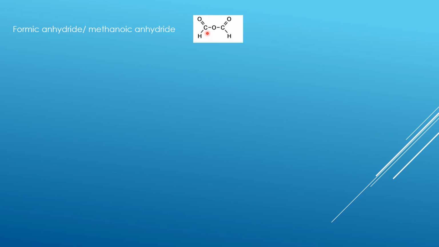So we have a C double bond O, OH group. This carbon lost the H group, so the H was attached to the oxygen here, and this particular carbon lost the OH group. So we have a 1 carbon carboxylic acid, therefore the name will be methanoic anhydride.